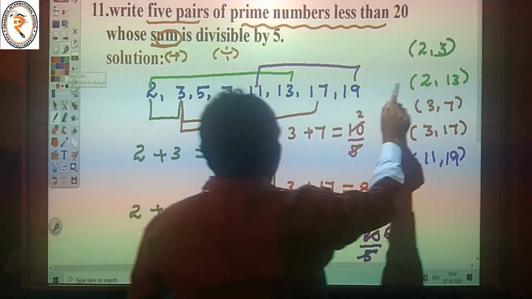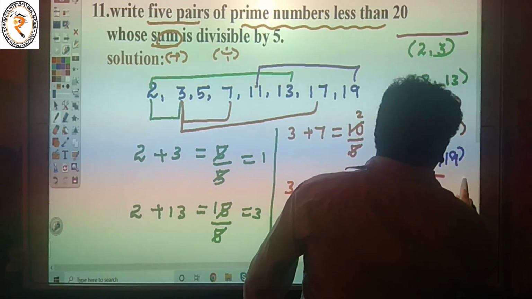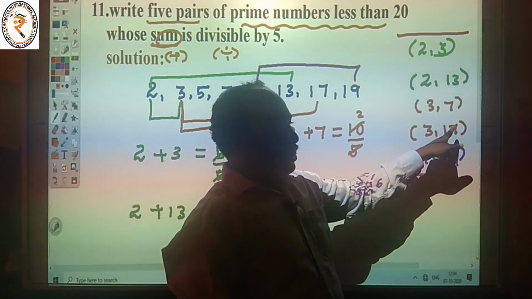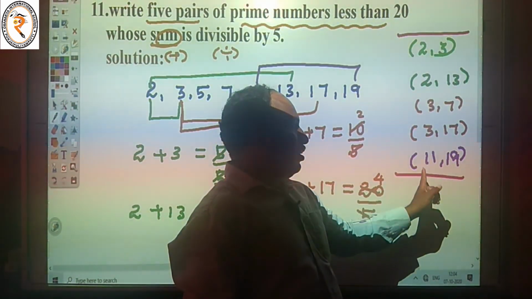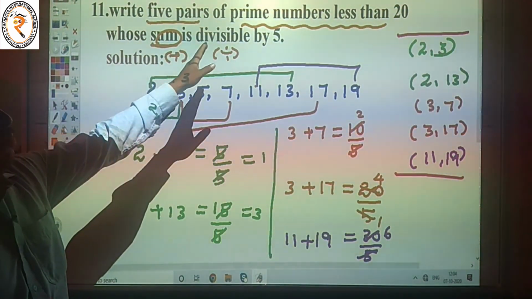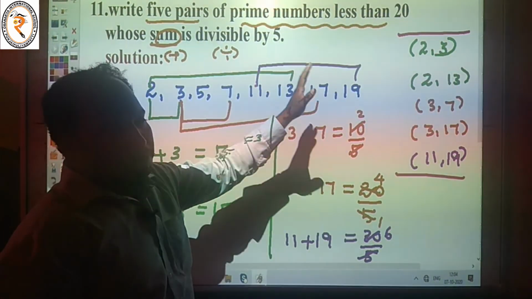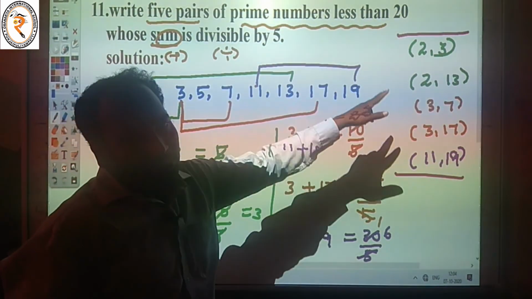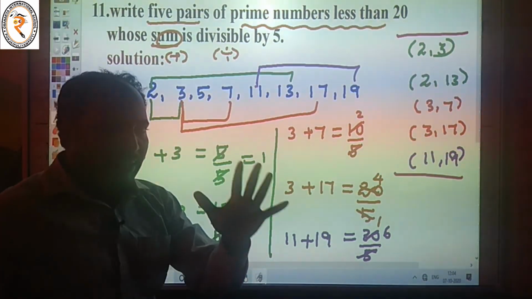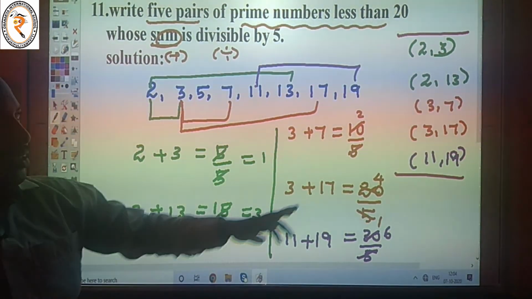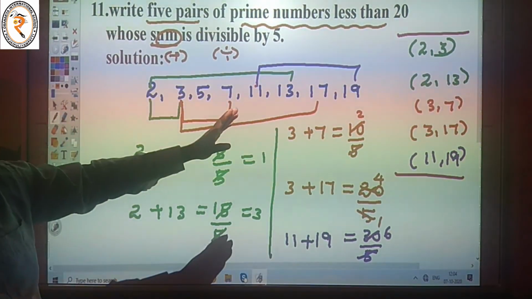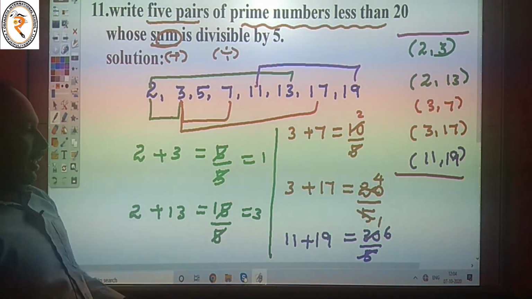So our solution is 2, 3; 2, 13; 3, 7; 3, 17; 11, 19. These are the 5 pairs of prime numbers less than 20 whose sum is divisible by 5. 2, 3; 2, 13; 3, 7; 3, 17; 11, 19.